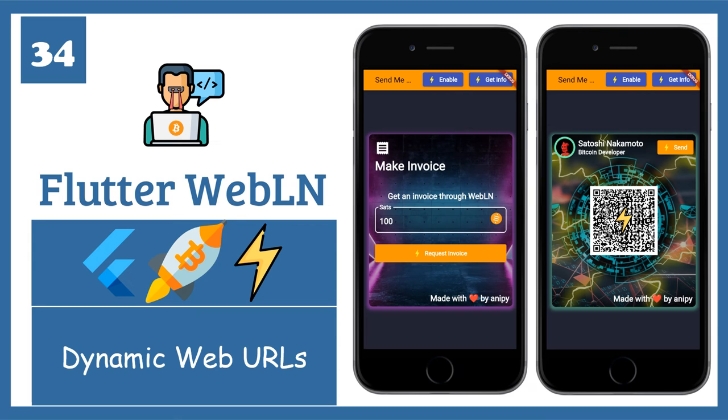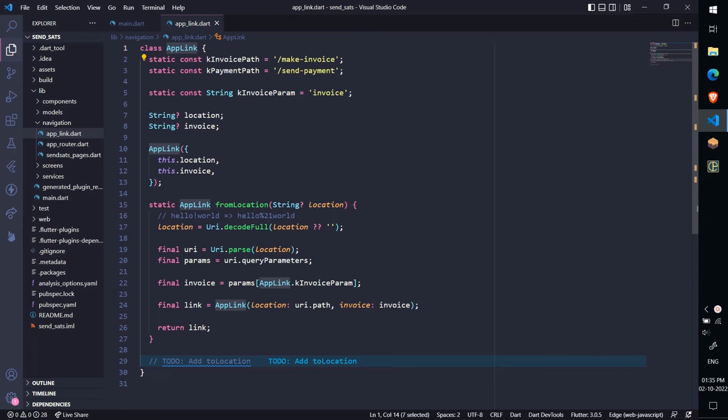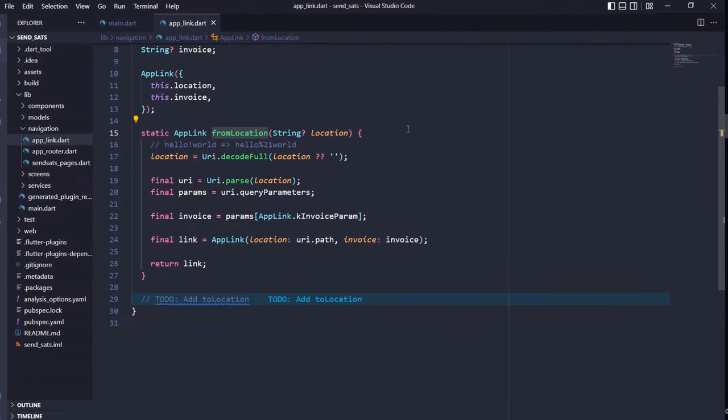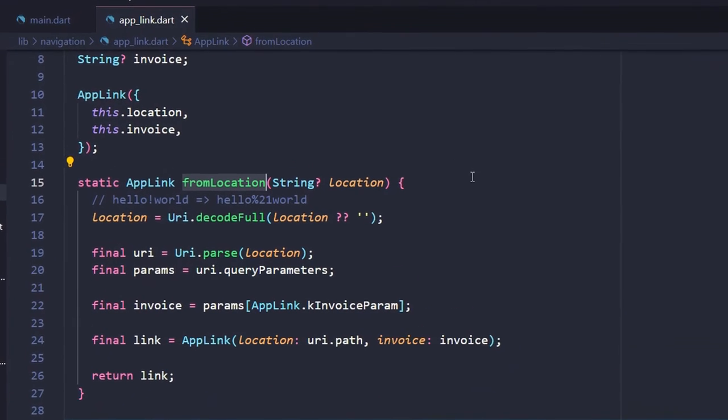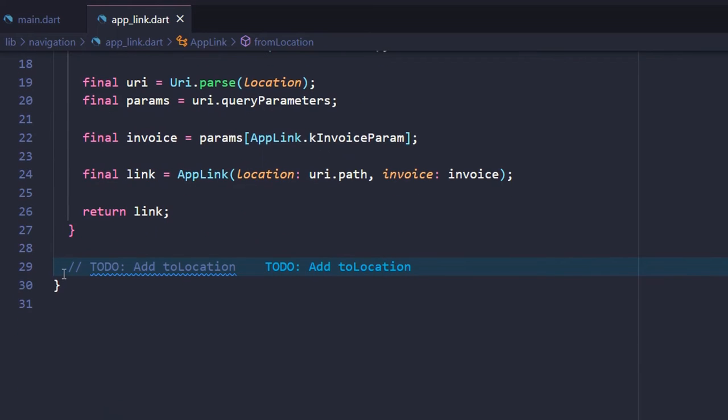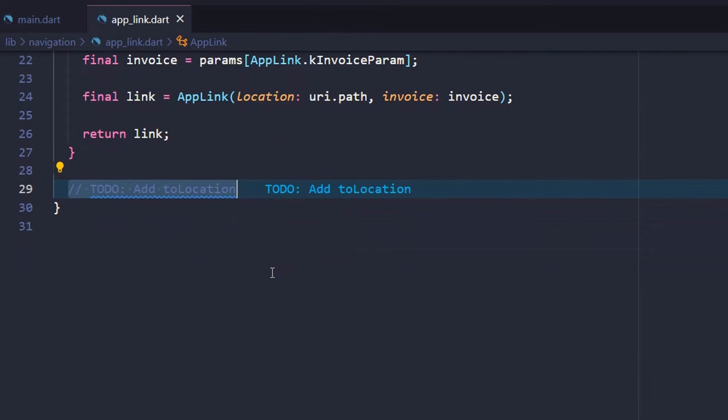Lecture 34, Dynamic Web URLs, Converting an AppLink to a URL string. In the previous lecture we'd created the fromLocation method which converts a URL string to an AppLink. In this lecture we create a toLocation method which will convert an AppLink to a URL string.